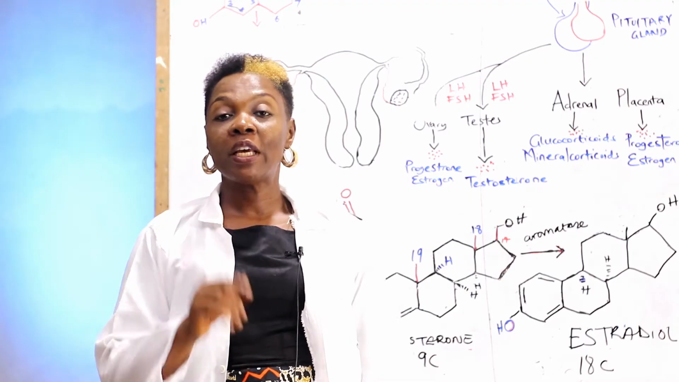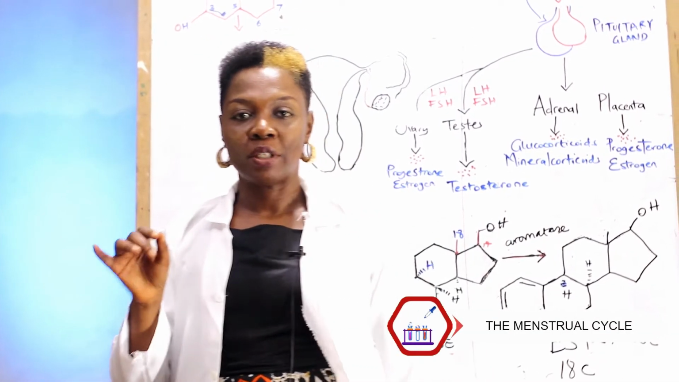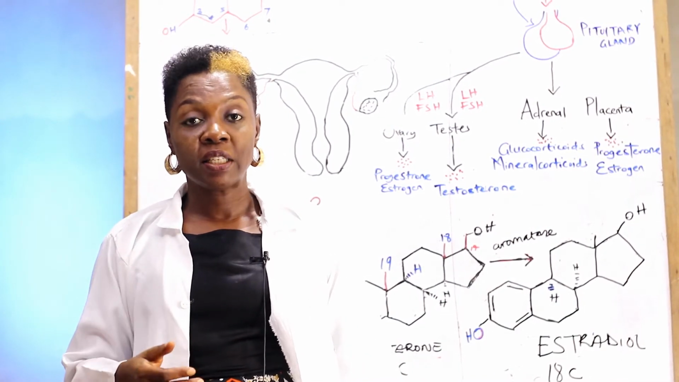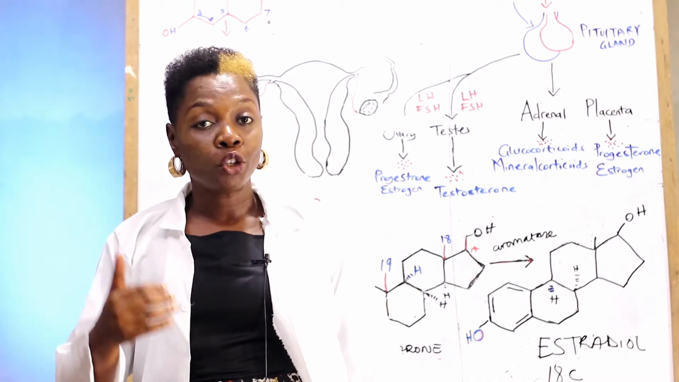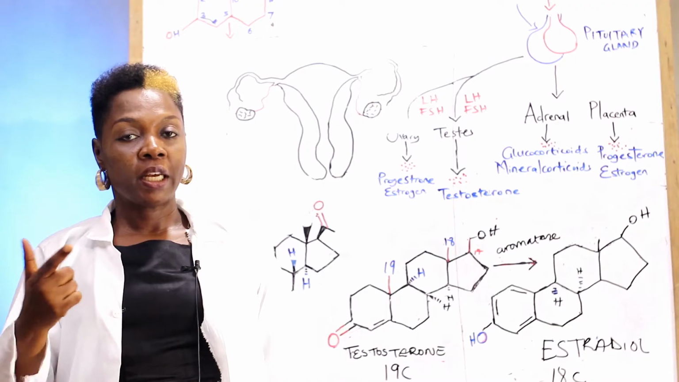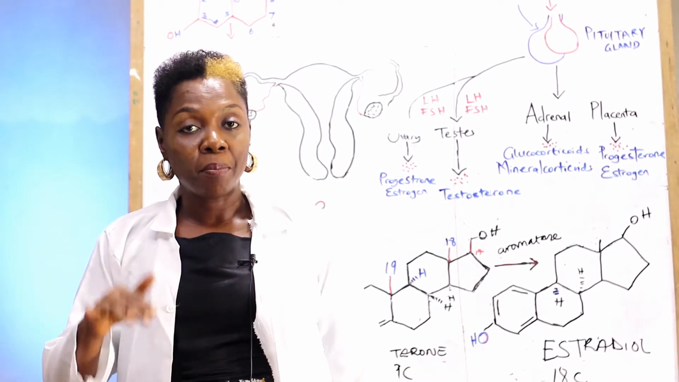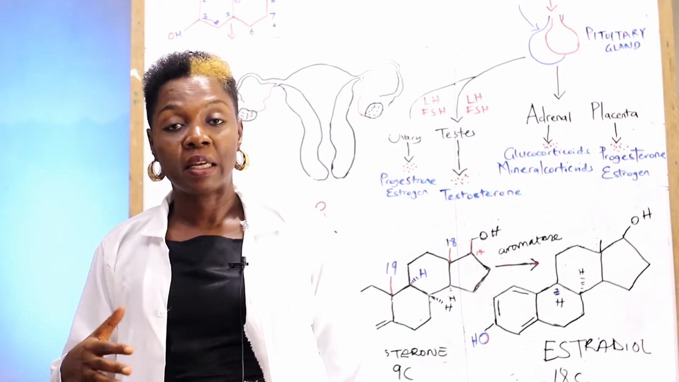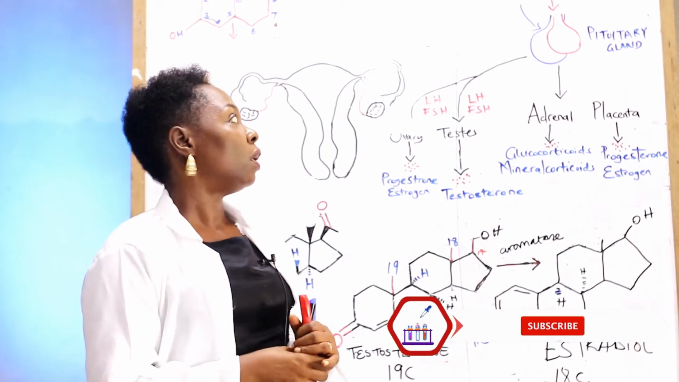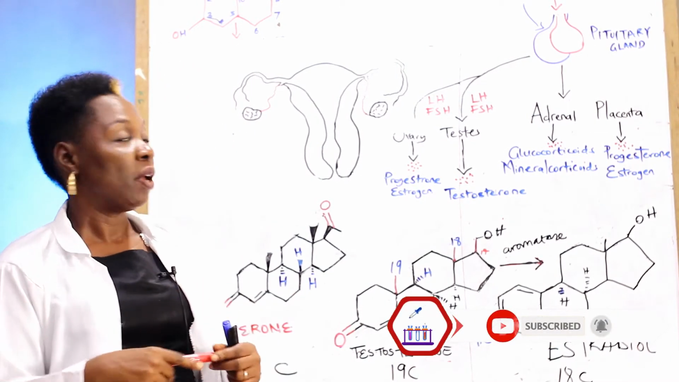Today, we're going to be looking at the menstrual cycle. By way of definition, what is the menstrual cycle? The menstrual cycle is a process or a series of events that happens in a continuous pattern and is exclusive to females. Now, what are the hormones that power the menstrual cycle?